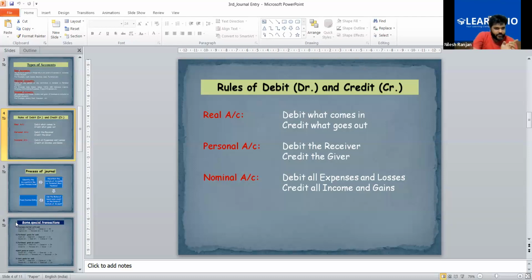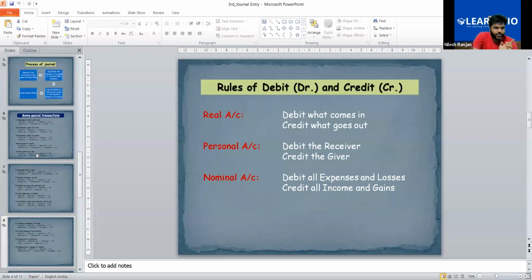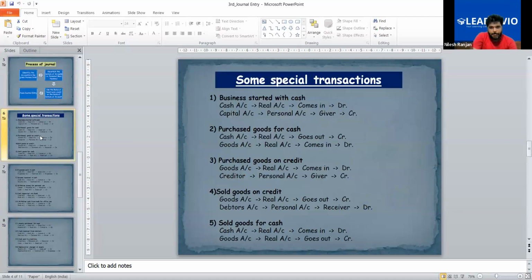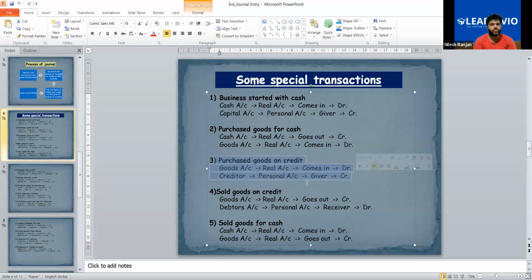So let me give an example for this type of transaction. Yes, purchased goods on credit, the transaction number third. So let me write here the transaction also so you'll understand. Purchased goods from A, 30,000.